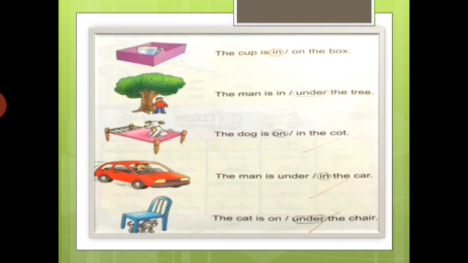See the next one. This is a chair and this is a cat. Where is the cat? The cat is under the chair or the cat is on the chair. Which one is correct? The cat is under the chair. Very good. Let's see some more examples.